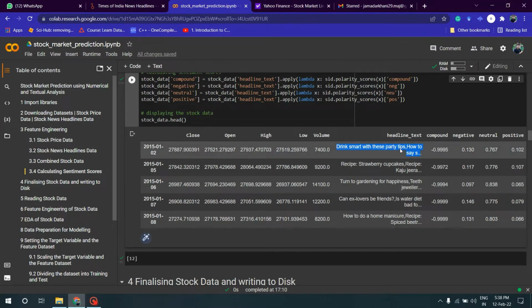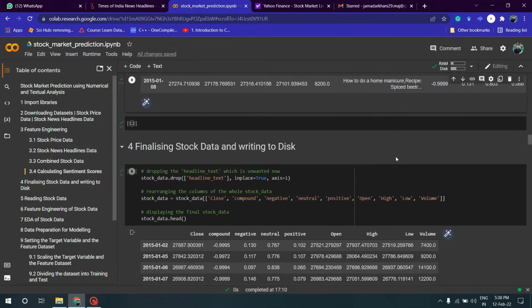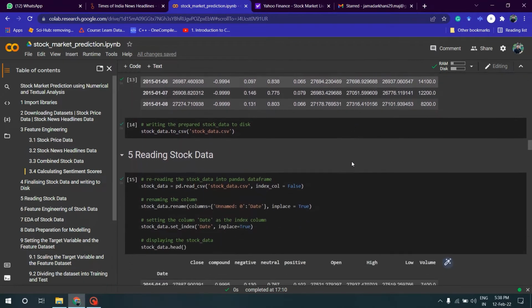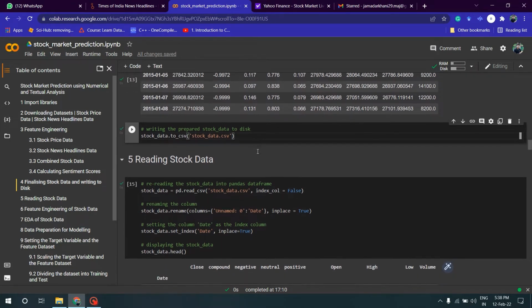So I no more need the headline text, and I need to get rid of this column. That's what I've done here. Later, I've written it to my disk so I can use it whenever I need it.